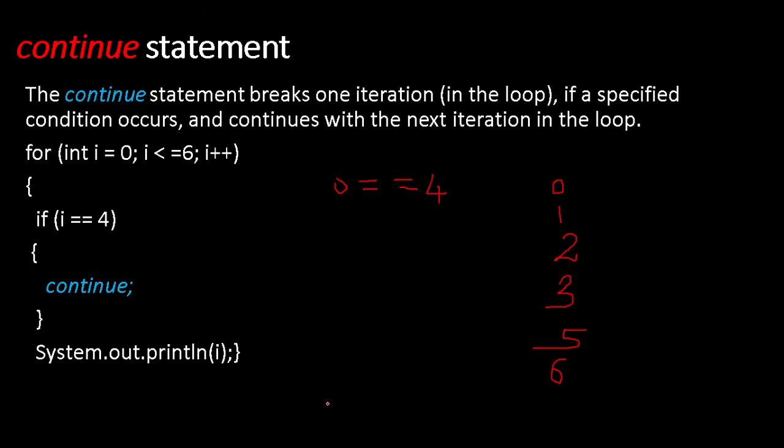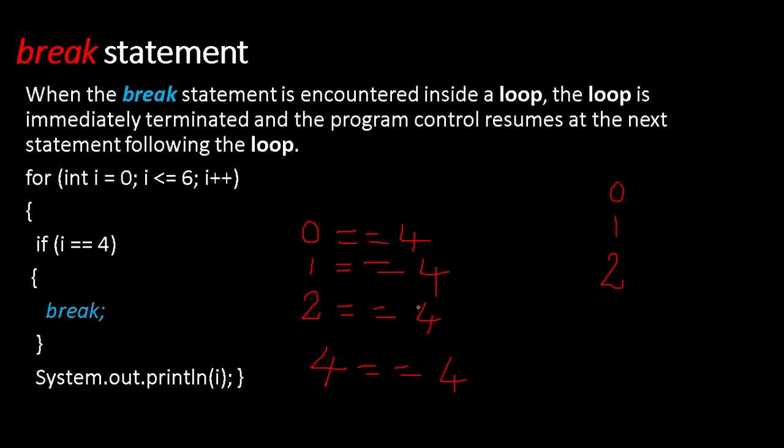So what is the difference between the previous program and this one? In this one, the output 0, 1, 2, 3, 5, 6 will be printed, and 4 won't be printed. And in the previous one, the output will be what? 0, 1, 2, 3.